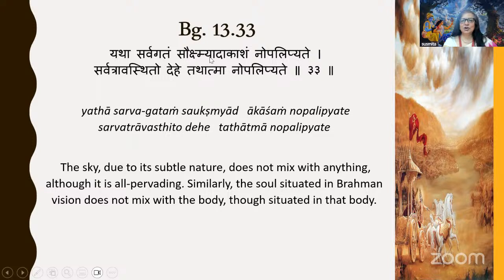Yatha sarvagatam saukshmyat akasham nopalipyate. Sarvagatam means, just like akash, the sky. What does the sky do? It is pervading everything in the material world, everything gets covered by the sky, but the sky does not get entangled with anything, right? Although it is all pervading, covering everything, it does not get entangled.